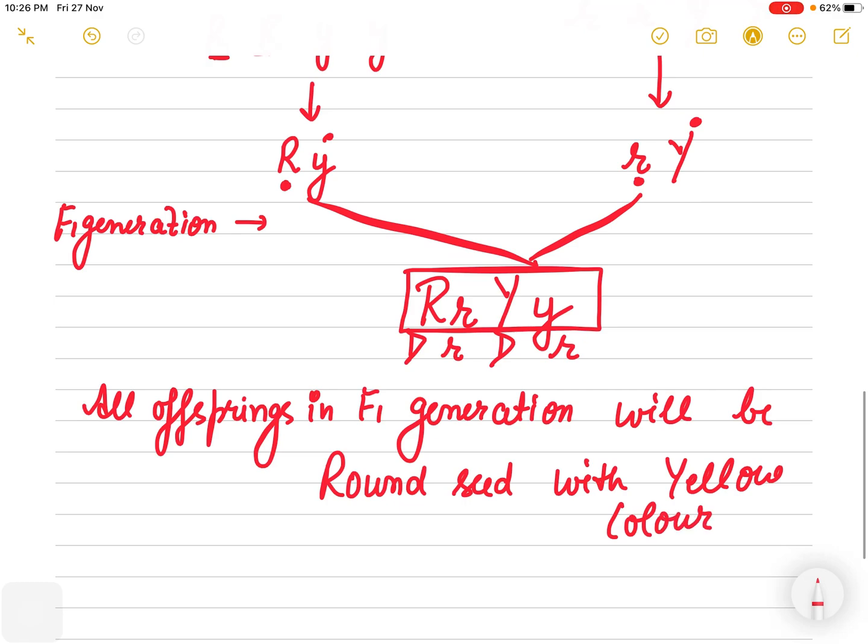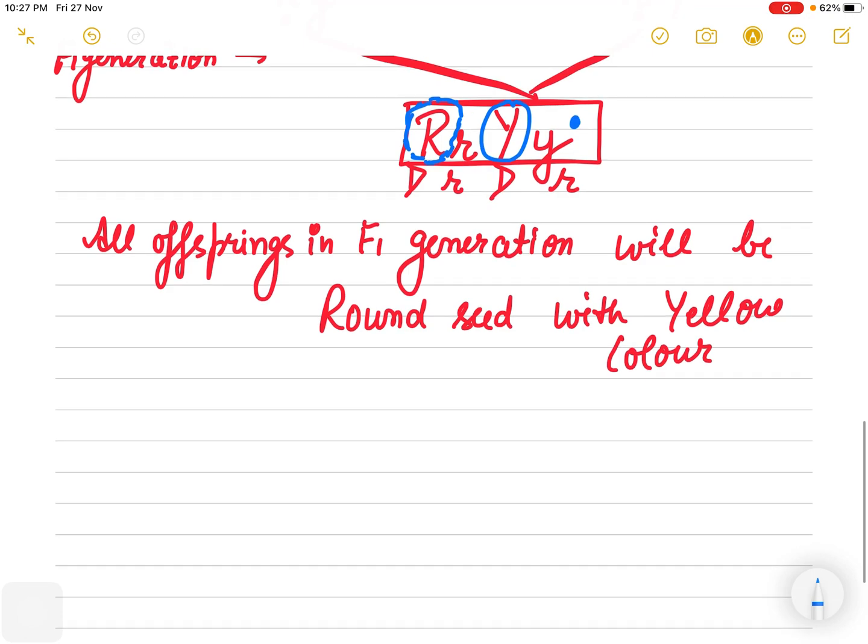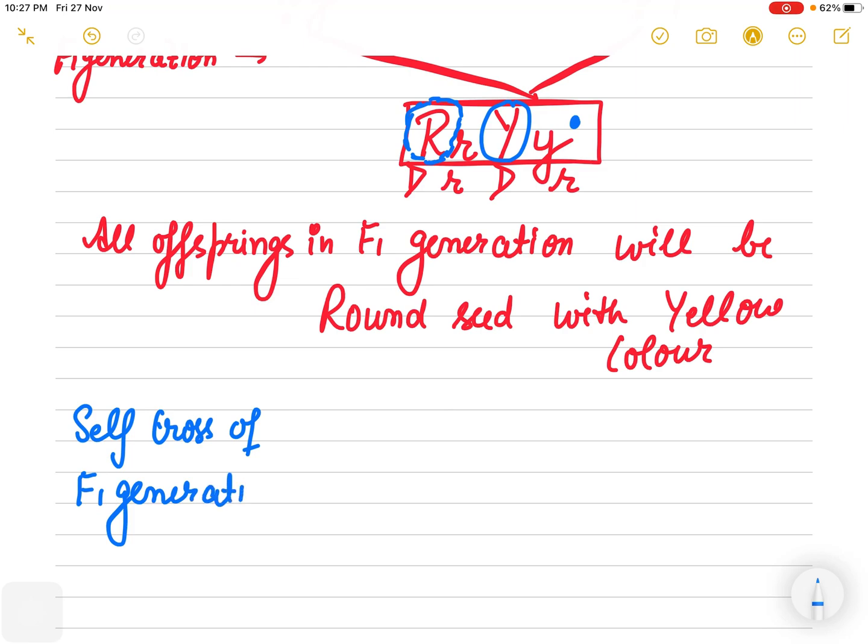They will be, because round is dominant, it will not allow the wrinkled one to express. Yellow is dominant, it will not allow the green one to express. The second thing what we always do, self crossing of F1 generation. So let's make it self cross, meaning crossing it with itself.